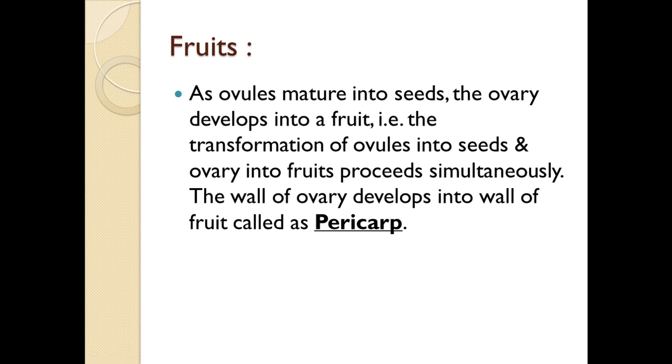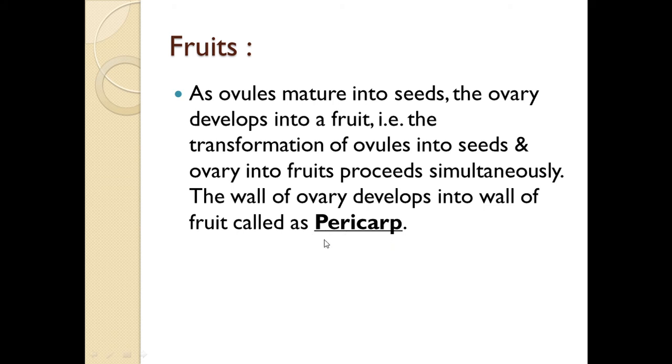Now a very important part formed after fertilization is fruits. Now you know that ovules mature into seeds and the ovary develops into a fruit. The transformation of ovules into seeds and ovary into fruits takes place simultaneously. The ovules mature into seeds, at the same time the ovary develops into the fruit. The wall of the ovary develops into the wall of the fruit, which is called the pericarp.